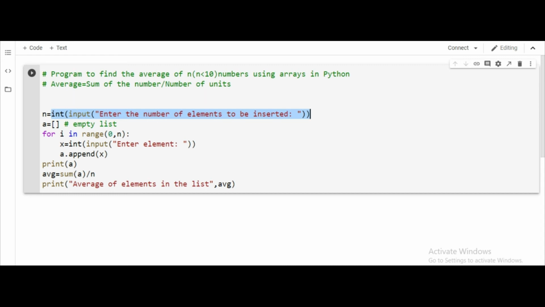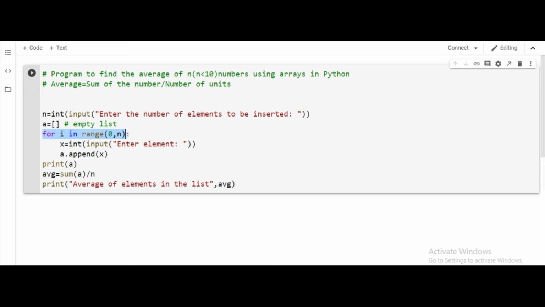Once we get, for example, n equal to 5, we need to find the average of 5 numbers. Now a is an empty list. For finding the average of 5 numbers, we must input the marks of 5 subjects 5 times. So these 2 instructions must be executed 5 times. Instead of writing these instructions every time, we put them in a for loop, where for i in range 0 to n, so it will execute n times.